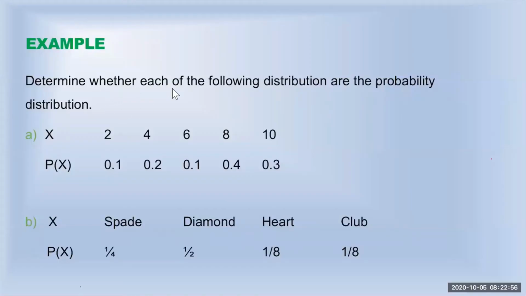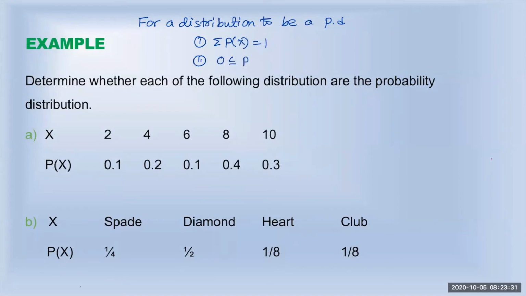Example: determine whether each of the following distributions is a probability distribution. Here two distributions are given, and we have to check whether they are probability distributions or not. What we know is, for a distribution to be a probability distribution, the first condition is that the sum of all probabilities must be 1, and the second is that the probabilities must be between 0 and 1. If these two conditions are true, then we say that it's a probability distribution.